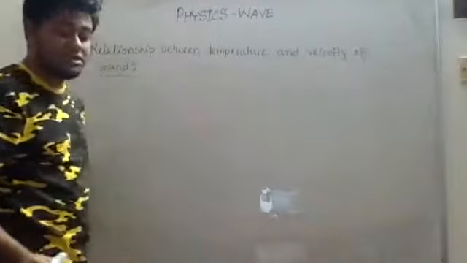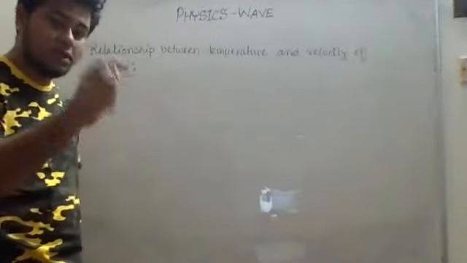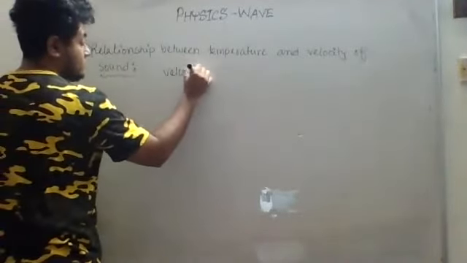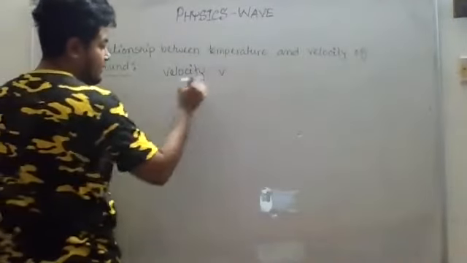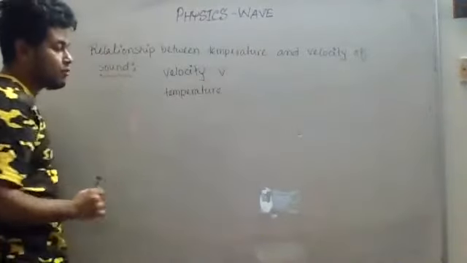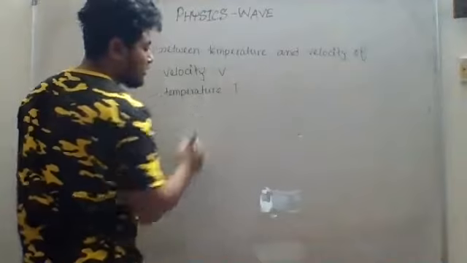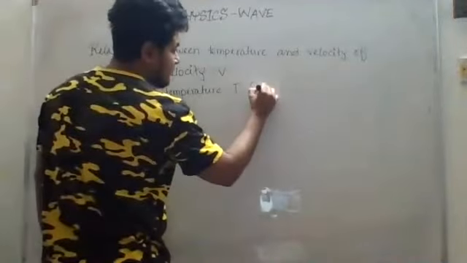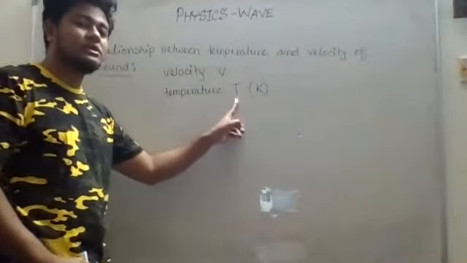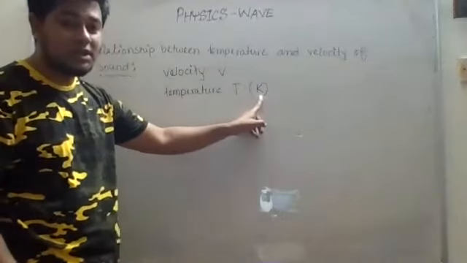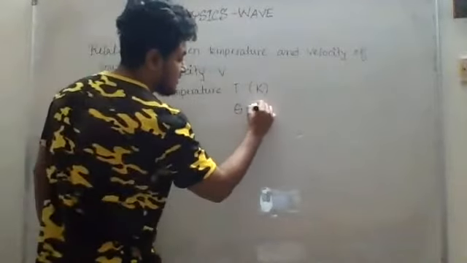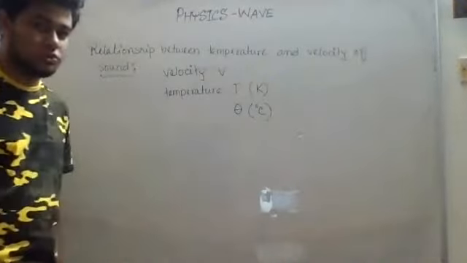Now I will write the equation that shows the relationship between the velocity of sound and temperature. Let us consider v as the velocity of sound, and the temperature. Remember, whenever the temperature is expressed as capital T, the unit is Kelvin. But if I express the temperature as theta, that means it is in degree Celsius. Always remember this one.